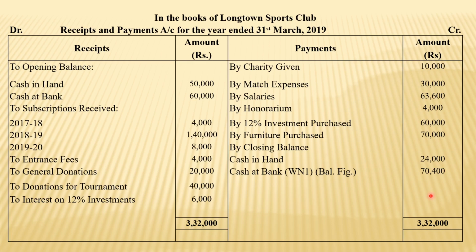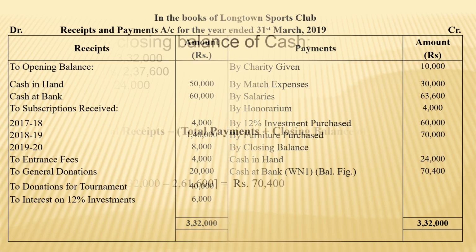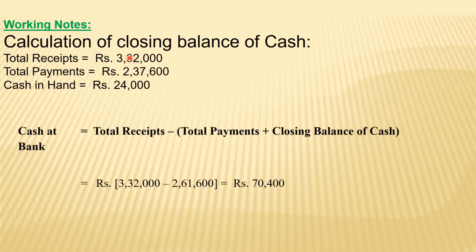So here with the help of our working, we can add all this. It is coming to a total of 3,32,000, and after that the total payment as well as cash in hand, if we deduct, then this will come here. Yes, total receipt 3,32,000, total payments excluding cash balance is 2,37,600.